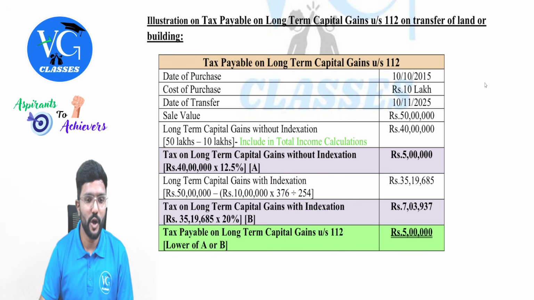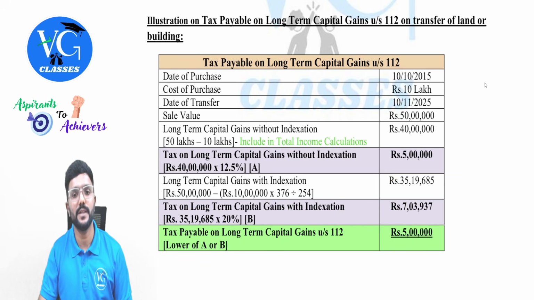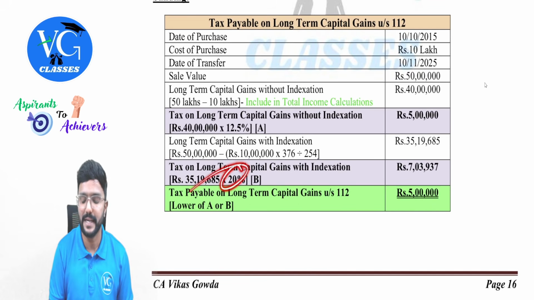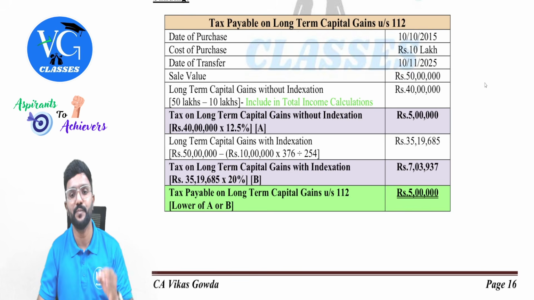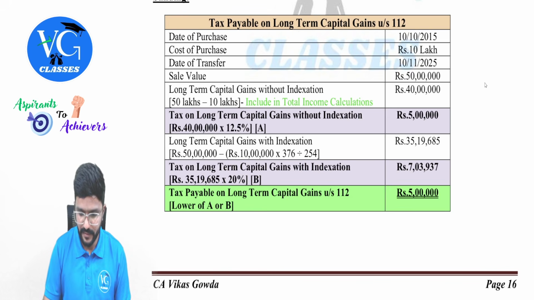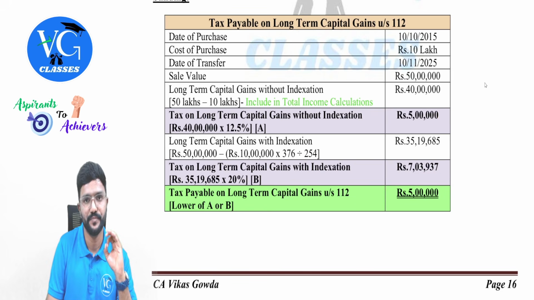Okay. So how much does the long-term capital gain with indexation come to? 35 lakh 19,685. On that, apply 20% and calculate tax, which comes to 7 lakh 3,937. Yes, sir. Then, sir, should the assessee pay both? No, whichever is lower. Whichever is lower. 5 lakh. This should be included in tax calculation.